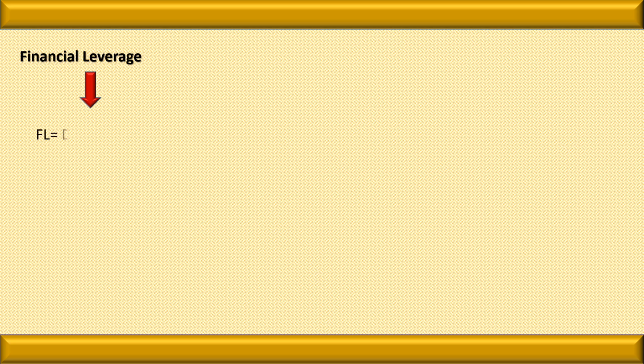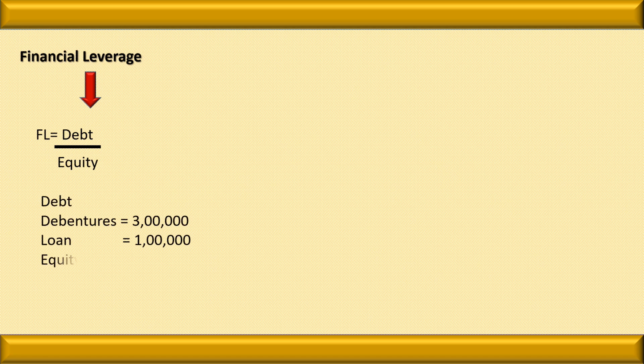Let us see the financial leverage. The formula to calculate the financial leverage is debt upon equity. Try to understand it with the example. Suppose under the debt the debenture loan comes. The value of the debenture is 3 lakh rupees. The value of the loan is 1 lakh rupees and the equity is 2 lakh rupees.